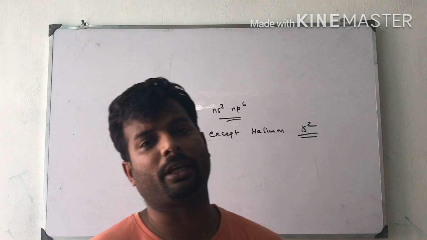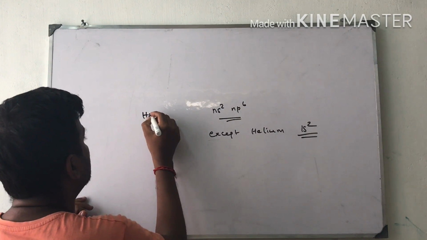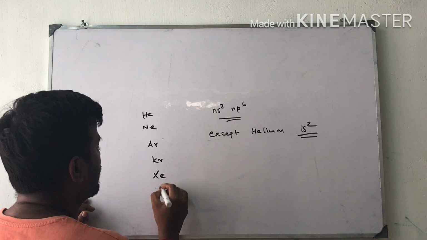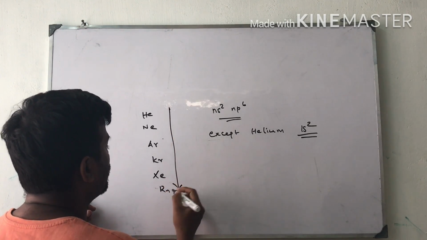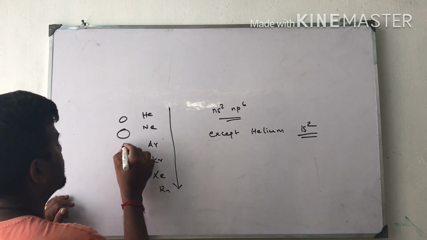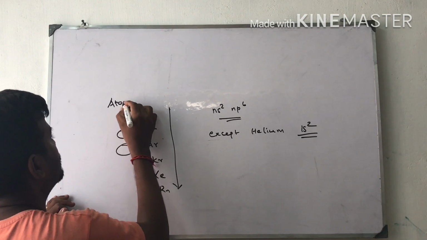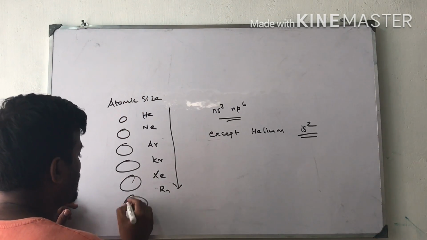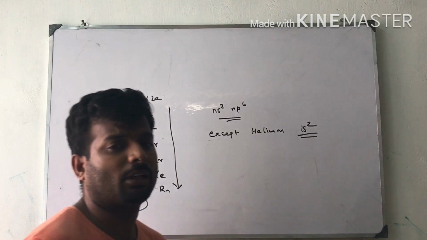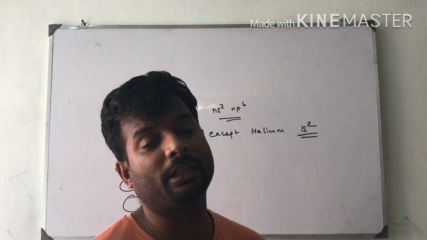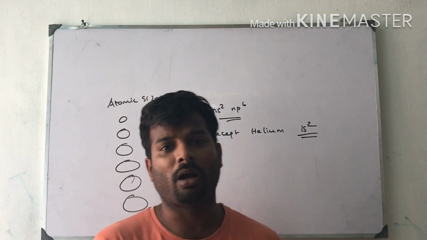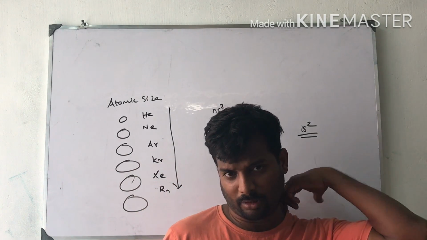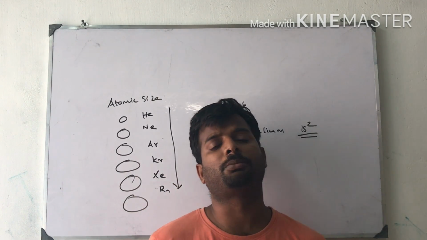Next one is atomic radii: helium, neon, argon, krypton, xenon, radon. On moving down the group, atomic size increases, because the number of shells also increases. Ionic radii are not discussed, because they form only monoatomic species.